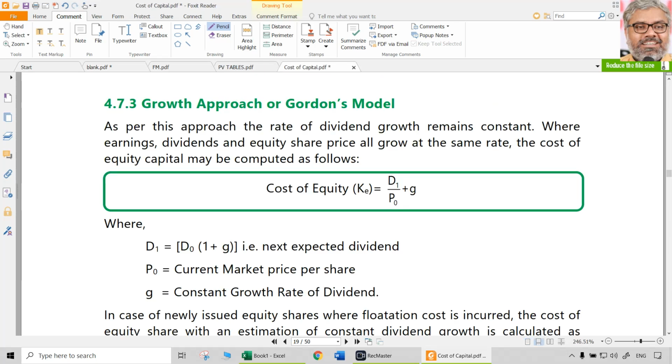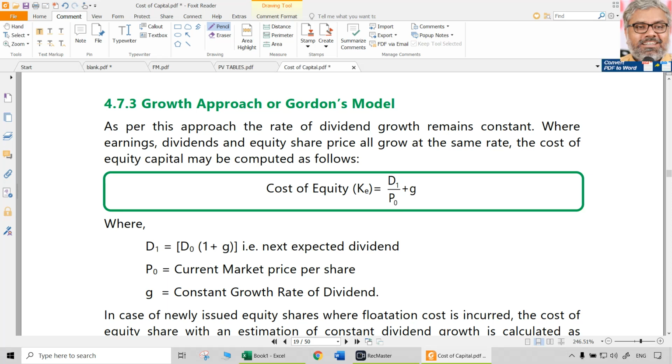But what is the problem with them? Both of them expect a constant earnings and constant dividend in future, which is not normally correct, because the expectation of the shareholders will be that they want growth. Company wants to grow. Shareholders want growth in the company. Constant dividend, constant earnings is not something that is expected.